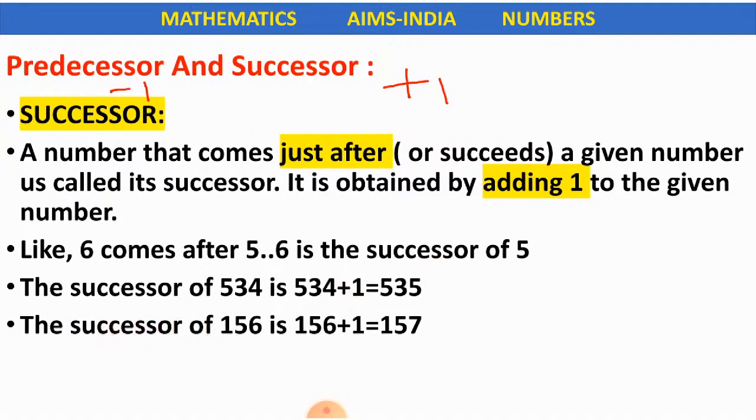The successor of 156 is 156 plus 1. We are adding 1 here to the given number. 156 plus 1 is equal to 157. Okay children, remember predecessor. Pre means before. So predecessor means the number which comes before a given number. Success always comes after doing something. So successor is the number which comes after a given number.